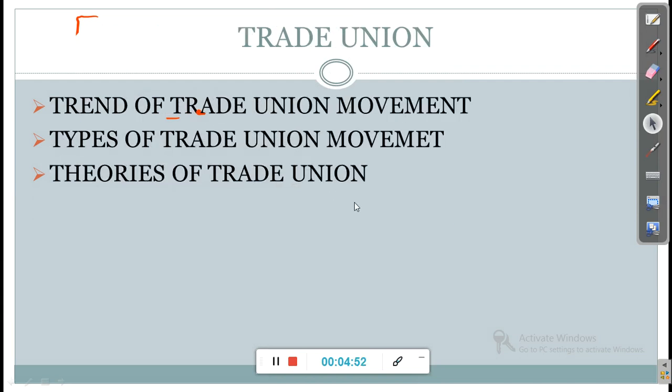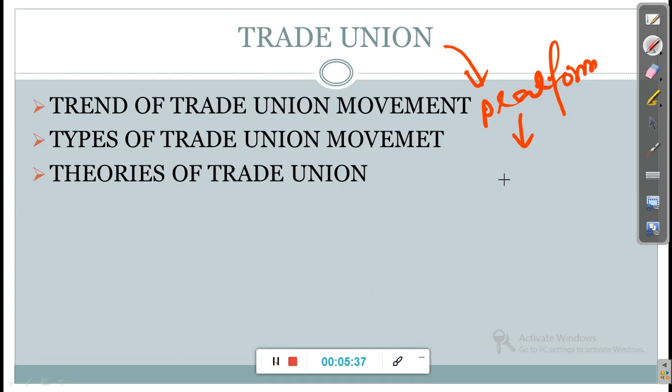Now next is trade union. Trade union is very important, because through the trade union, employees express their demands against the employer. The workers express their demands through the trade union, and the trade union is a platform for collective bargaining, and they carry out the process of collective bargaining.